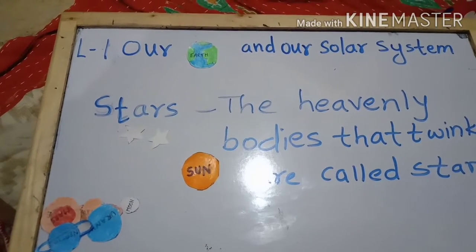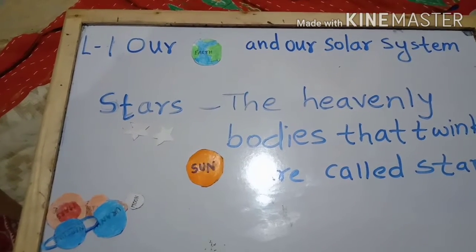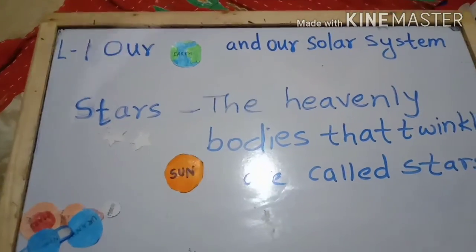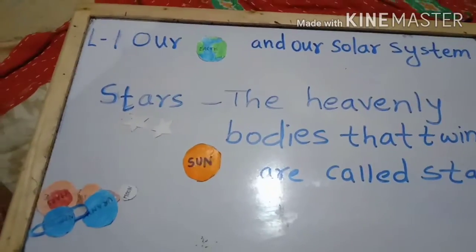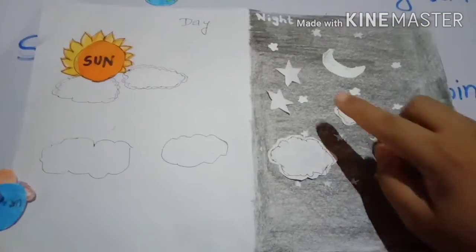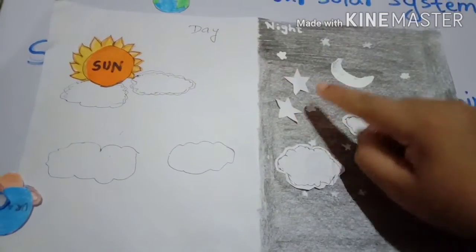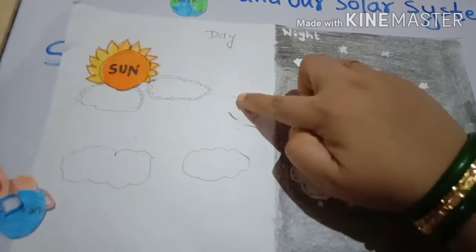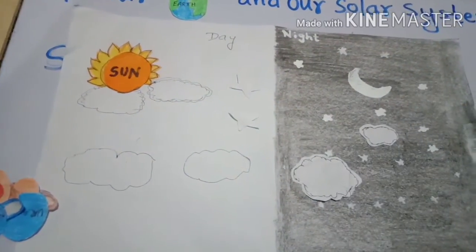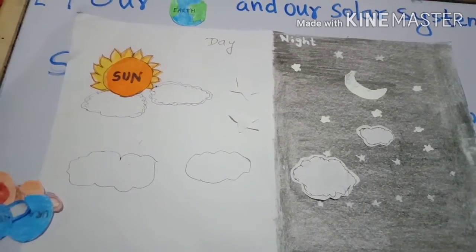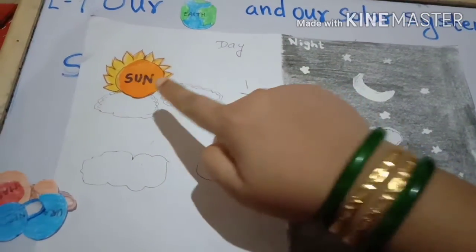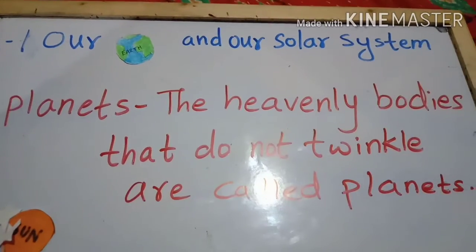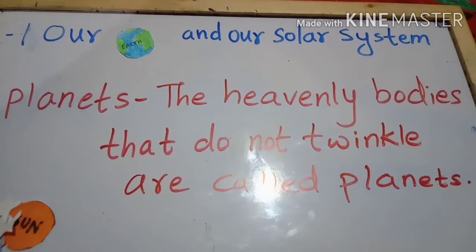In the bright light of the sun, during daytime, we cannot see the stars. So during night you can see the stars, but during daytime the stars are not visible. They are present in the sky, but they are not visible because of the sun's bright light. Clear with this?